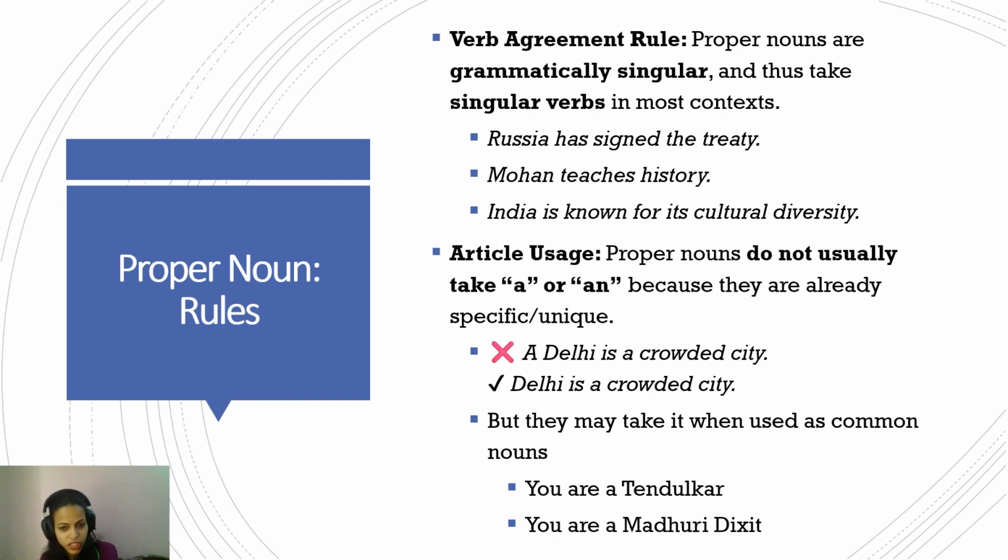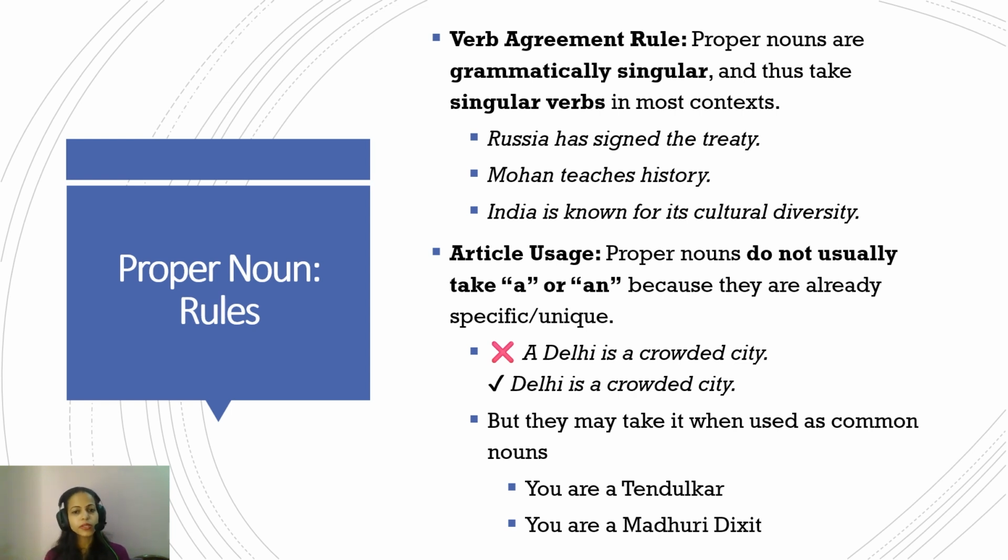Okay. But again, this is a unique exception for your understanding. More often than not, the articles a and an are not used, because proper nouns are referring to a unique name or thing. "Delhi is crowded" is not correct; "Delhi is a crowded city" is. So again, in the easiest terms, they are singular and they follow a singular verb, and they do not take a or an. Just one line for these two slides: at this point, you just have to remember that proper nouns are expressed as singular, they follow a singular verb, and they do not take a or an.